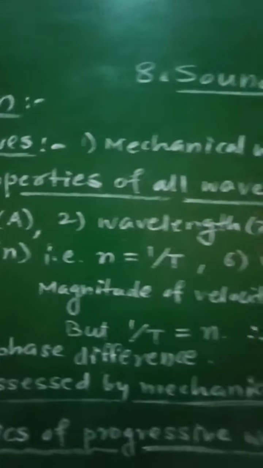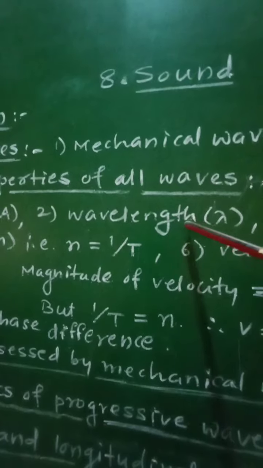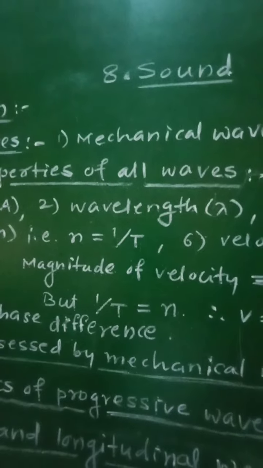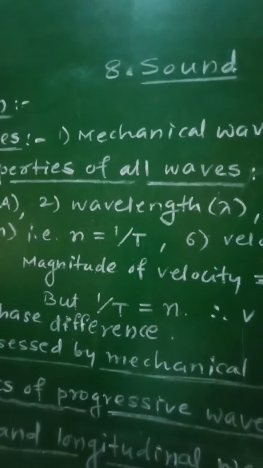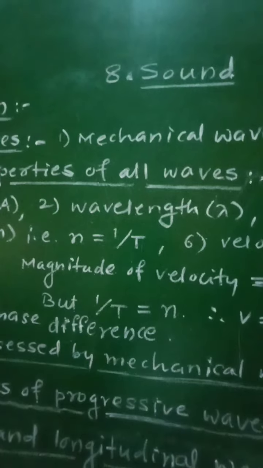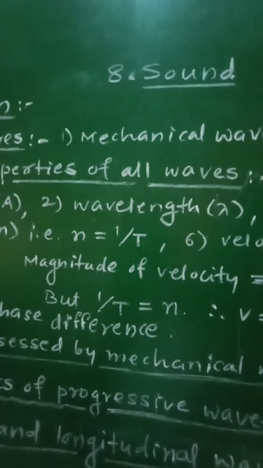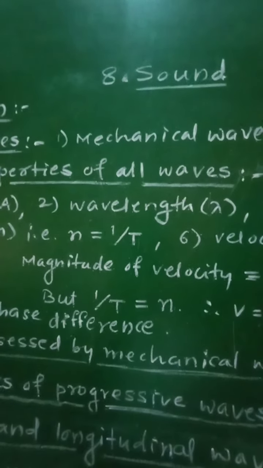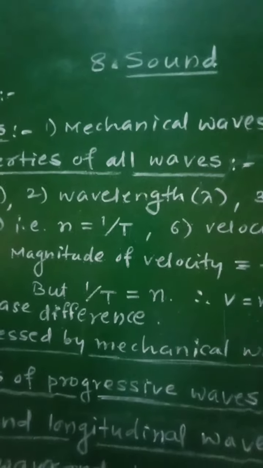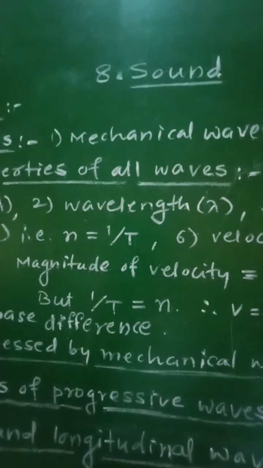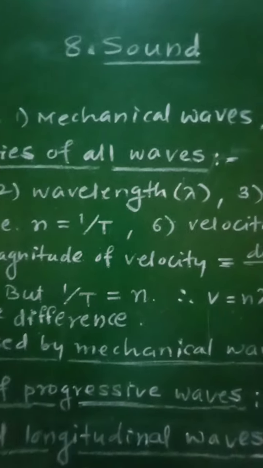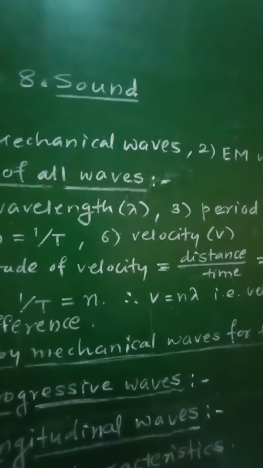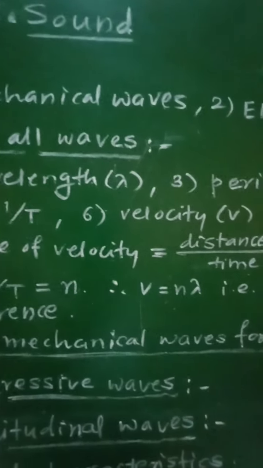Then the second property is the wavelength of the wave, denoted by lambda. It is defined as the distance between two successive particles of the medium which are in the same state of vibration, that is in the same phase. The SI unit of the wavelength is meter again.